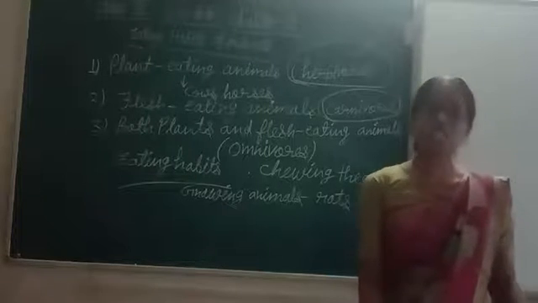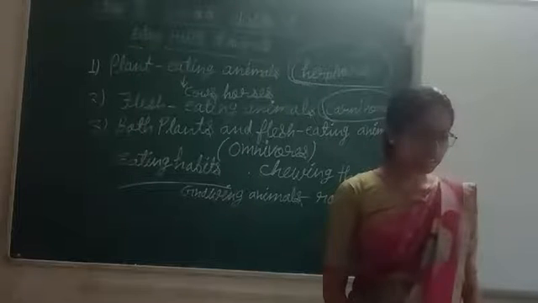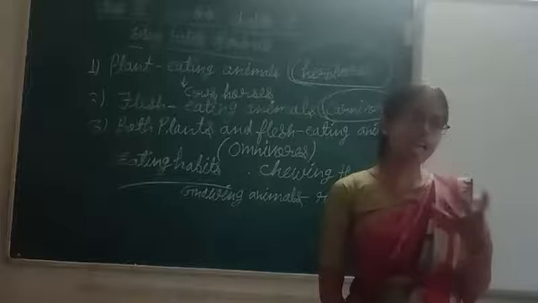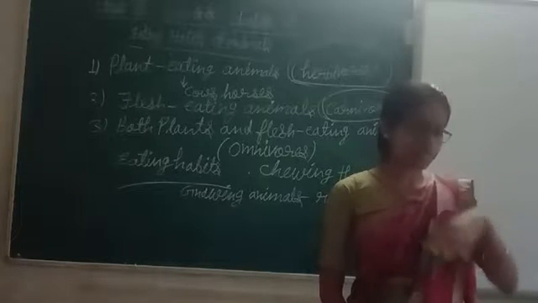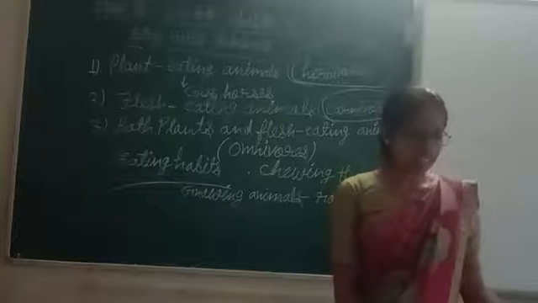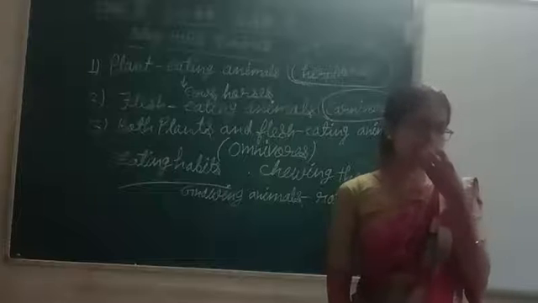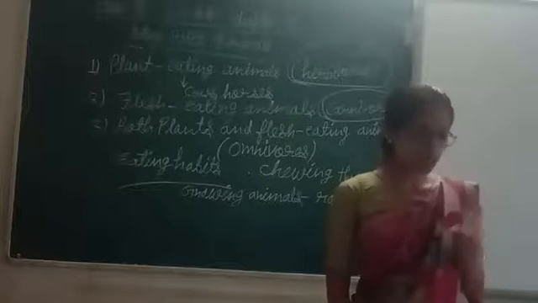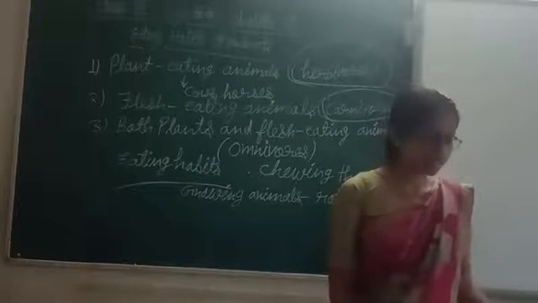A snake does not have chewing teeth, so what the snake does, it swallows the food as a whole. It catches the frog and swallows it. Birds like eagle and vulture have curved, pointed, strong beaks. Their beaks are curved, pointed and strong, which helps them to tear the flesh.